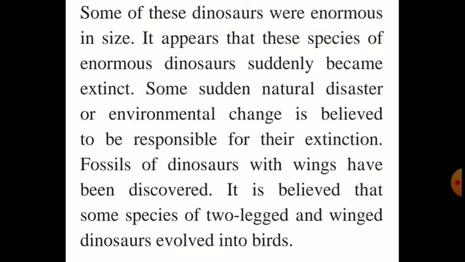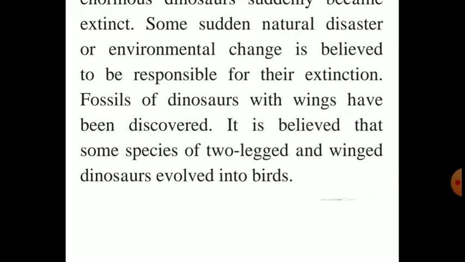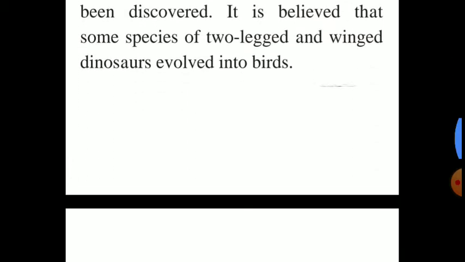Some of these dinosaurs were enormous in size. It appears that these species of enormous dinosaurs suddenly became extinct. Some sudden natural disasters or environmental changes are believed to be responsible for their extinction. So I have already told you the causes of extinction: man hunting, diseases, climate changes, invasion of other species. These are some reasons for extinction. It is believed that some two-legged and winged dinosaurs evolved into birds.